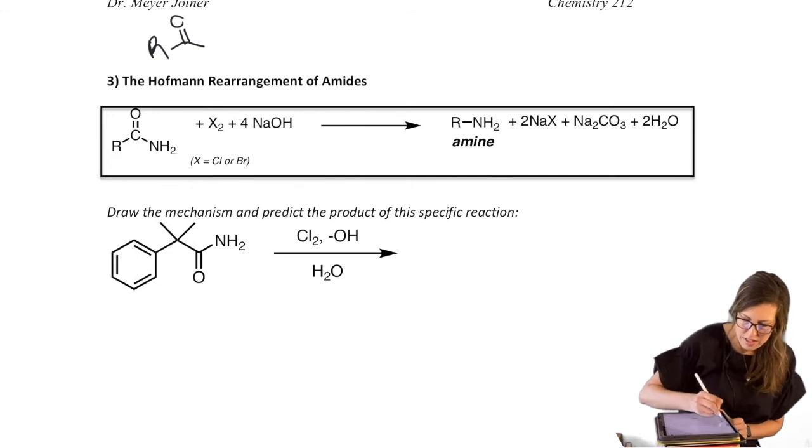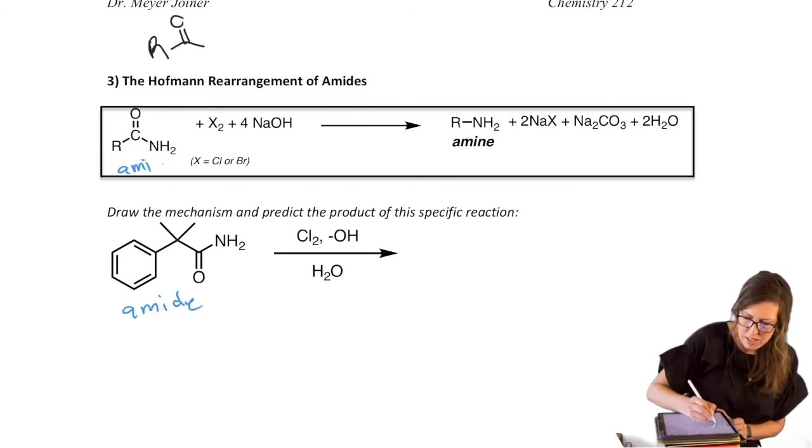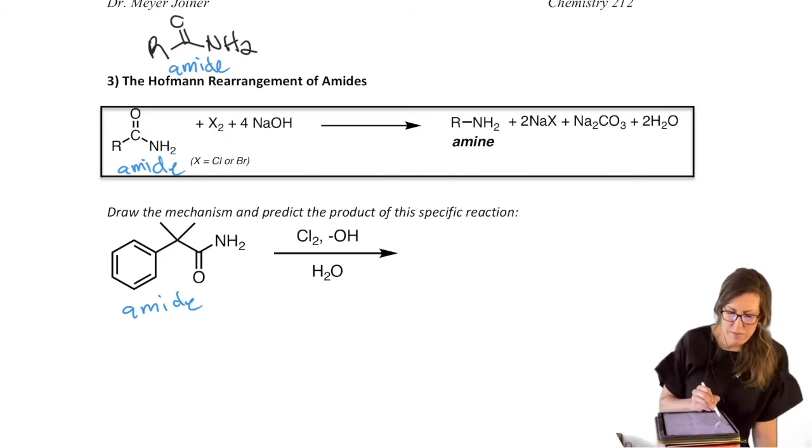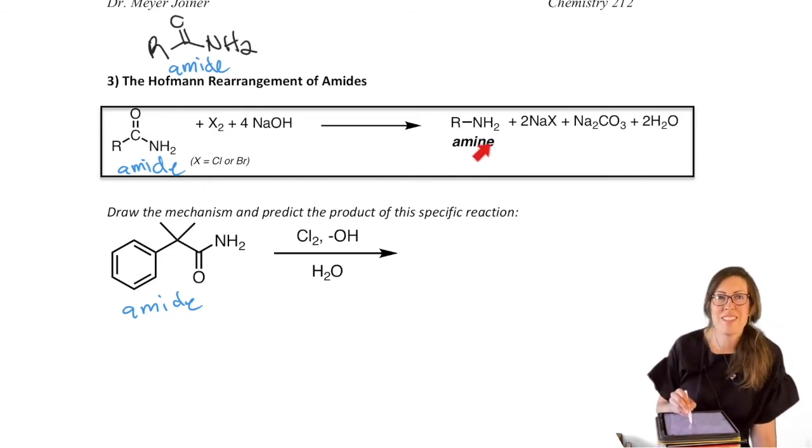We have an amide, right? Amide, amide. So I'm going to draw this again up here, just a little generically. So we have an amide. All right, and what do we do to the amide? The amide is now an amine. And you might say, oh, no big deal. We've done this before, right? We've turned amides into amines.